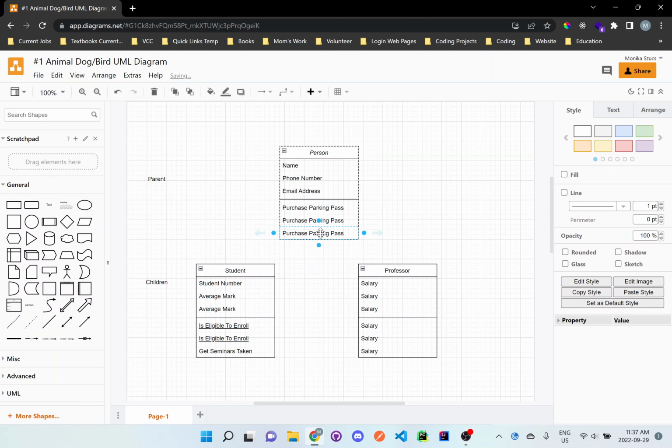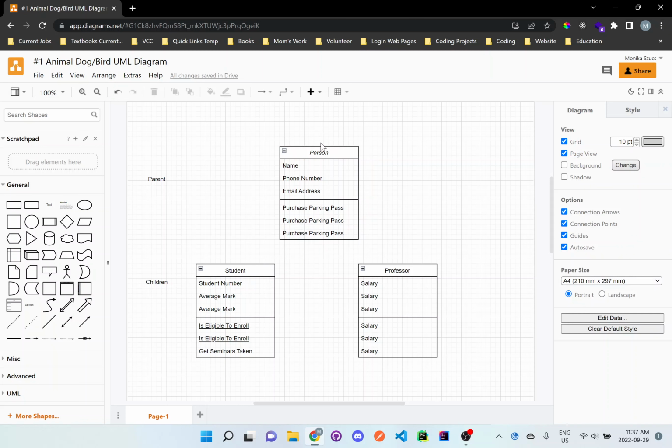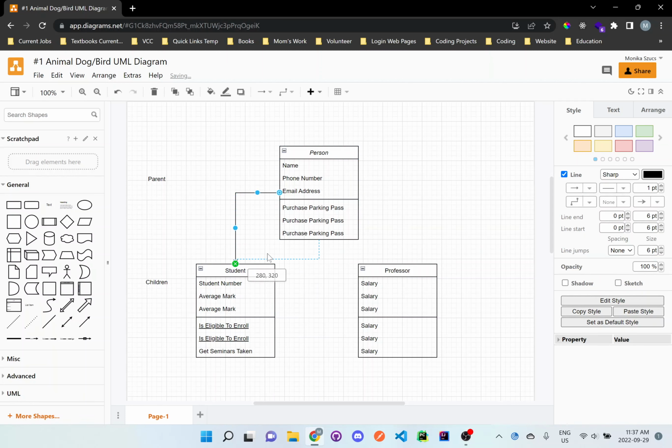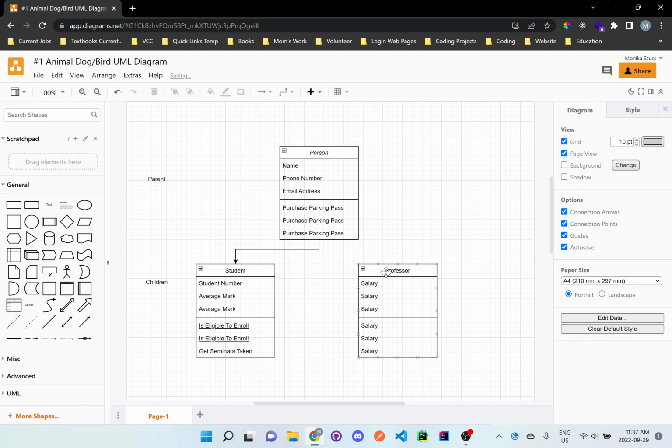And what we want to do is we just want to grab this entire thing, make sure it's all highlighted. Like this. And then you see that little arrow, it pops up. Just drag it down, and then just move it around so it looks a little bit nicer.